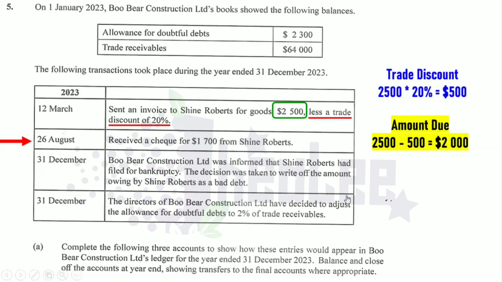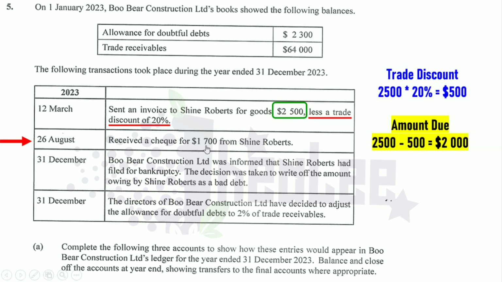Now, August 26th, we're seeing that Shine Roberts made a payment. The debtor has paid. When your debtor, which is your trade receivable, makes a payment, it actually reduces the amount that is owing by the debtor, that trade receivable. Trade receivable is an asset. And if there's a reduction in an asset, you are to credit that trade receivables account. So Shine Roberts account should be credited. Apart from that, we receive a check.